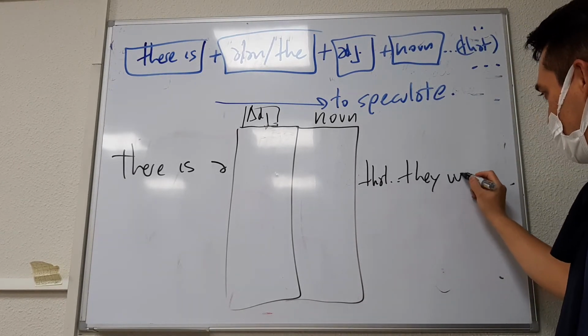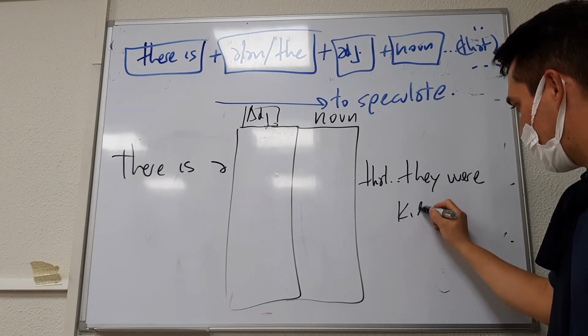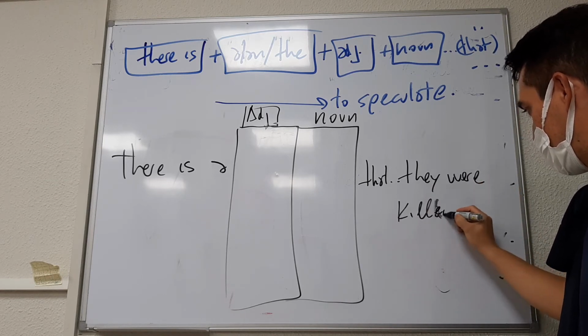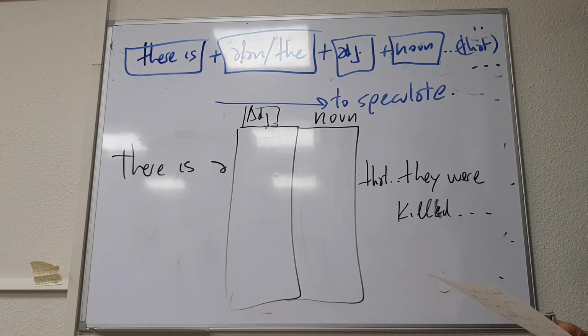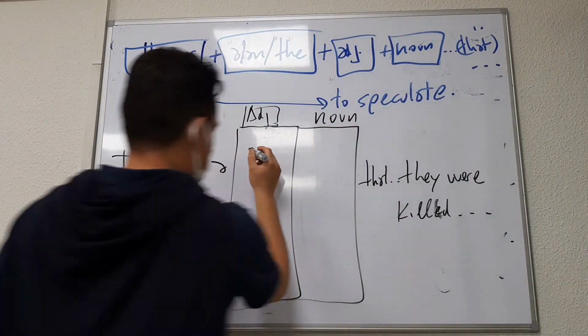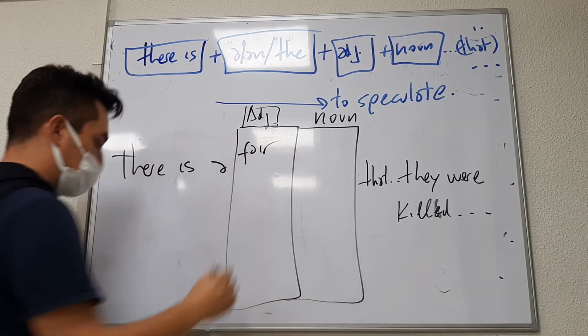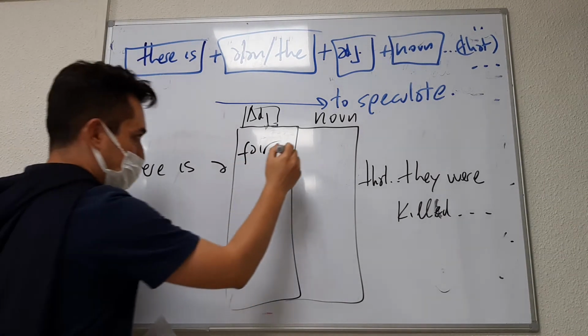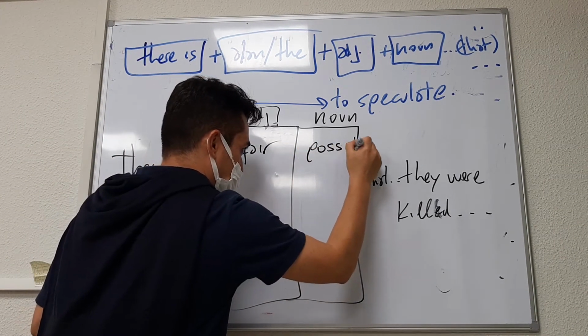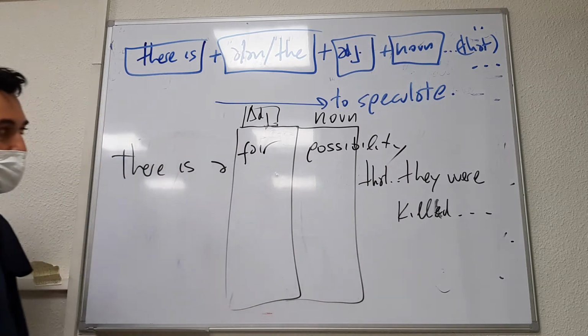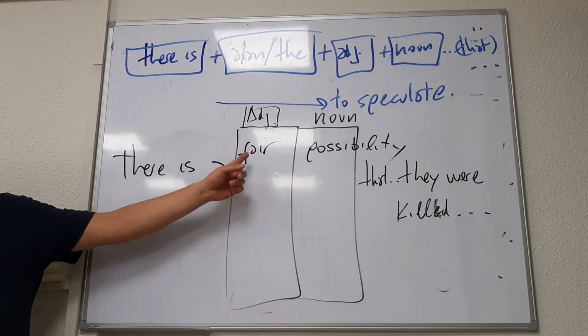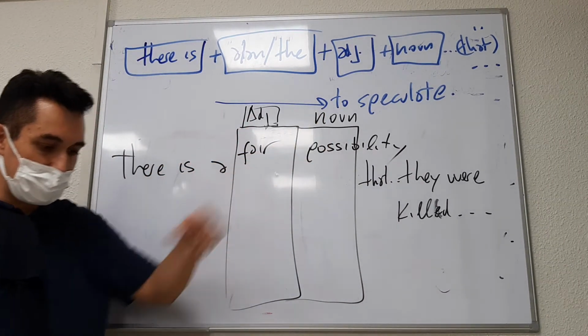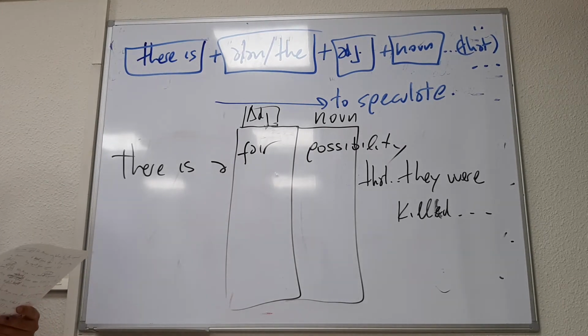You can use many adjectives. For example, there is a fair possibility that they were killed. Again, fair adjective, possibility noun.